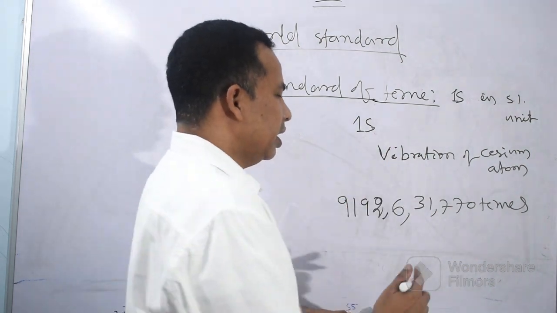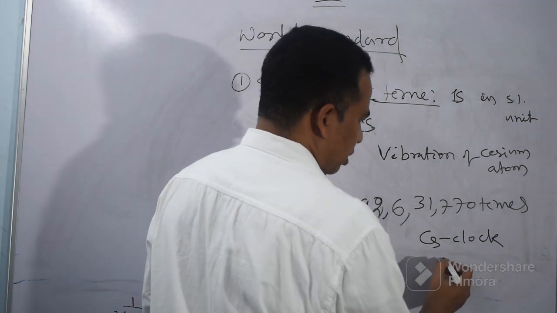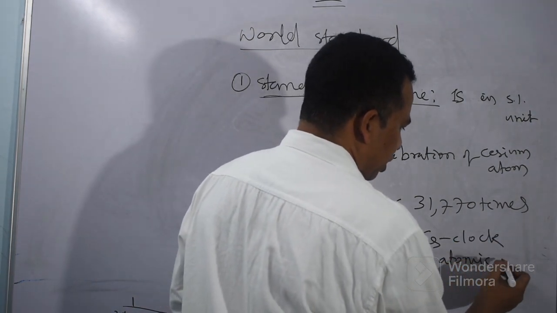This is the answer, and it is called the cesium clock also, or atomic clock. The question can be asked in your KBC.